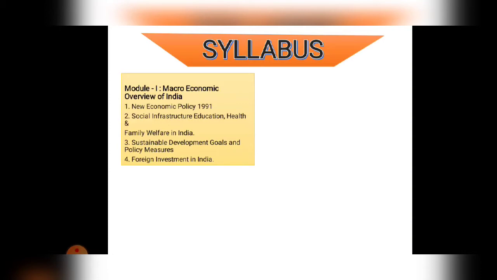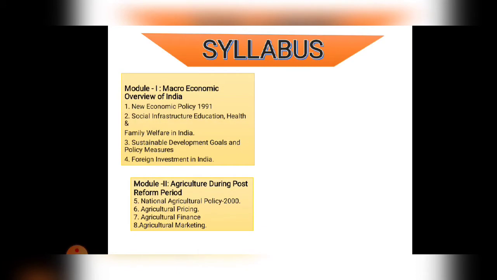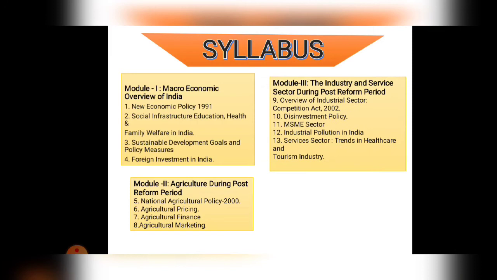Next, the second module is Agriculture during post-reform periods. In the second module, the whole chapter set is related to agriculture. Chapter number 5, National Agriculture Policy of 2000. Then Agriculture Pricing. Then Agriculture Finance. And the last one is Agriculture Marketing.